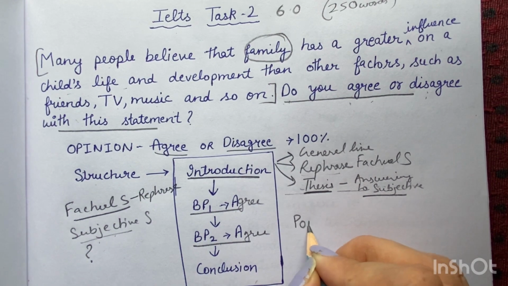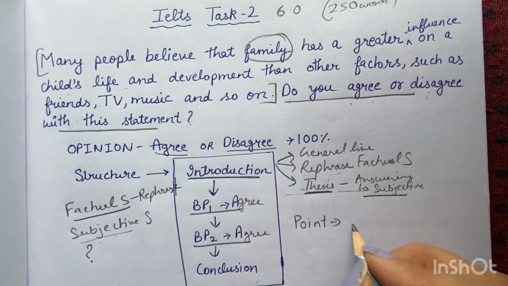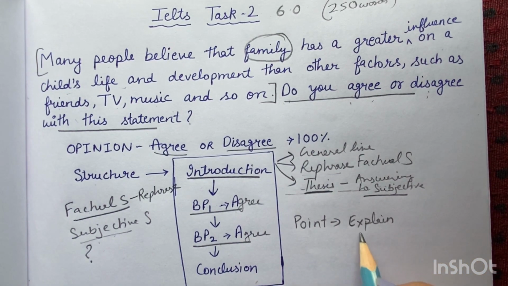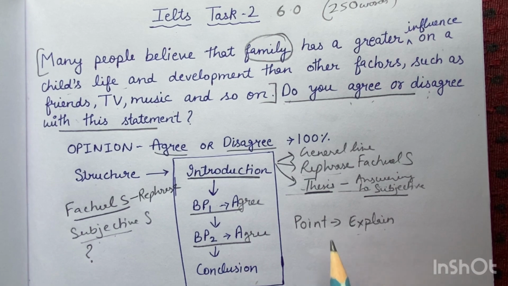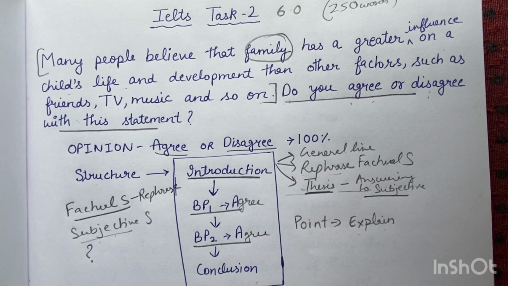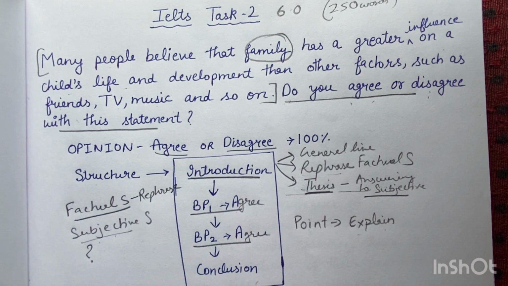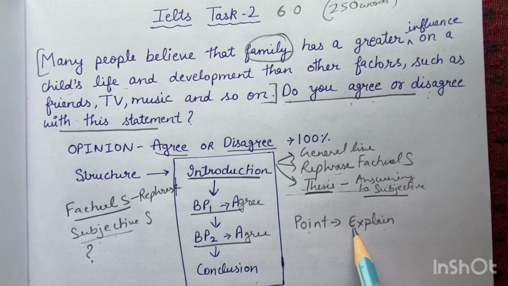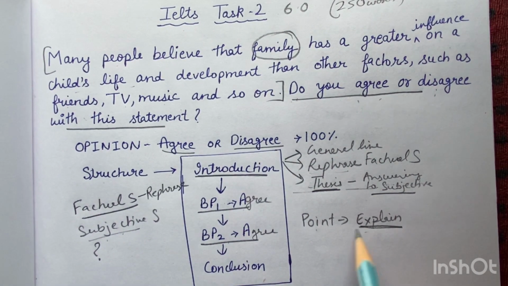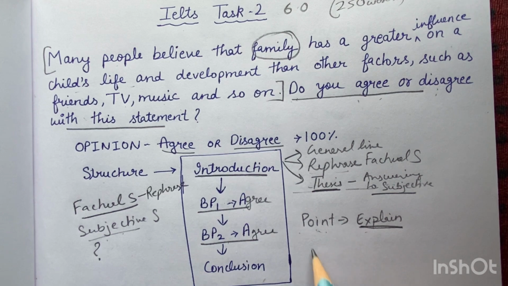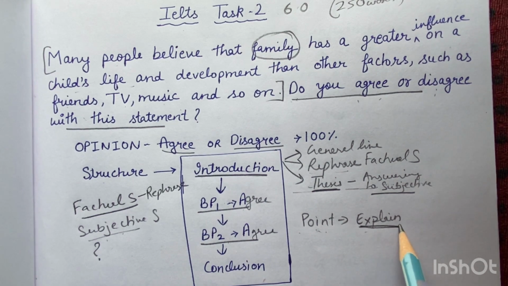First we write the point, and then we have to explain the point. This is very important. Without explanation, if you write, for example, the major influence on the child's development is of parents, as they spend the majority of time with them, parents act as role models, but you haven't explained that point, then that point is of no use. Even if you have used vocabulary, or written your opinion in better language, it will be of no use if you have not written any explanation.